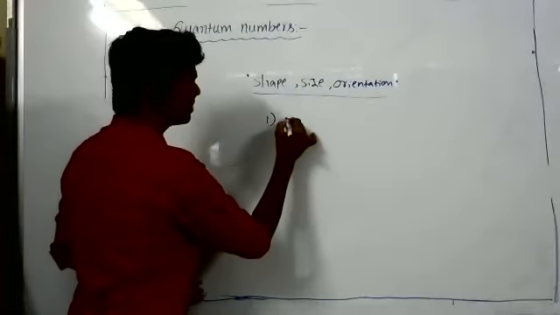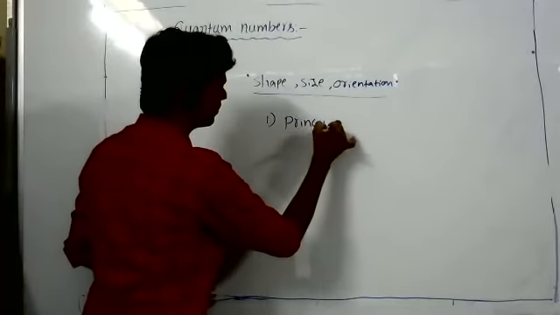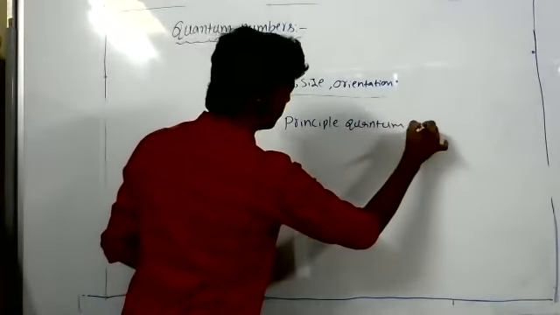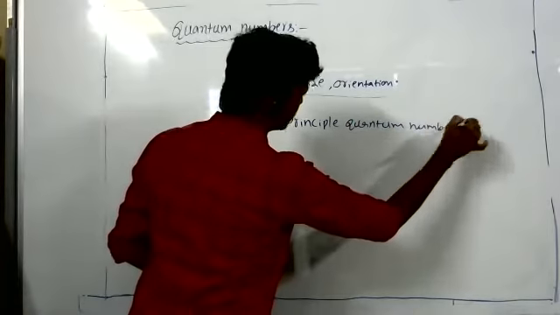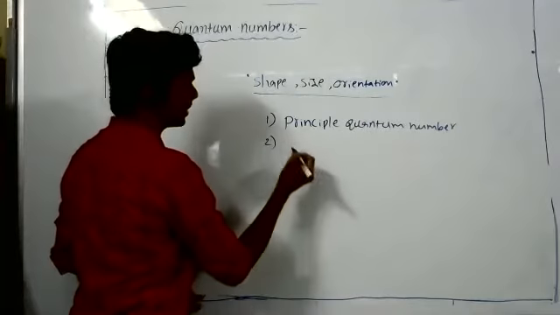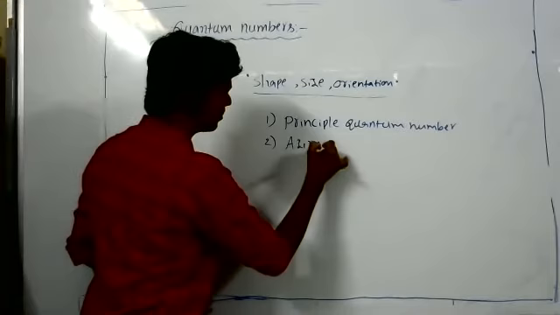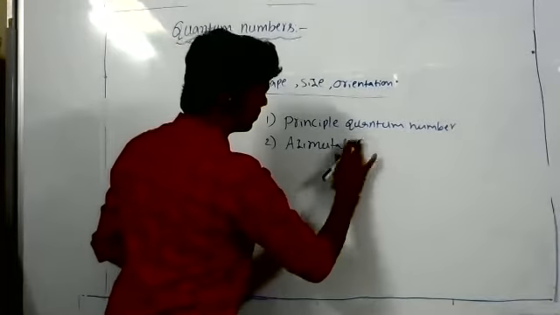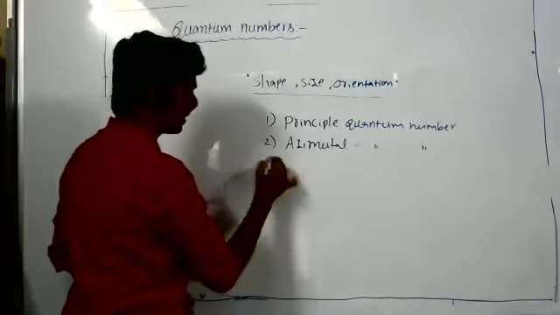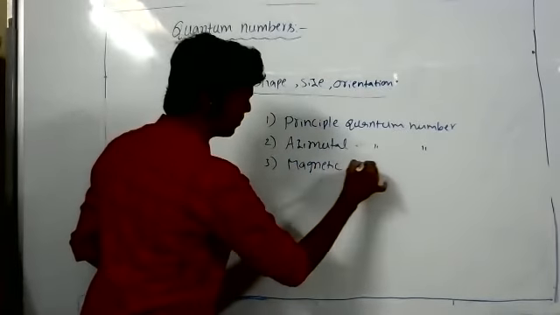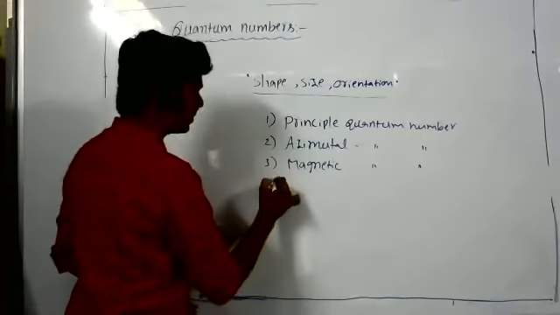First one is the principal quantum number. Second one, azimuthal quantum number. Next, magnetic quantum number. Last one, spin quantum number.